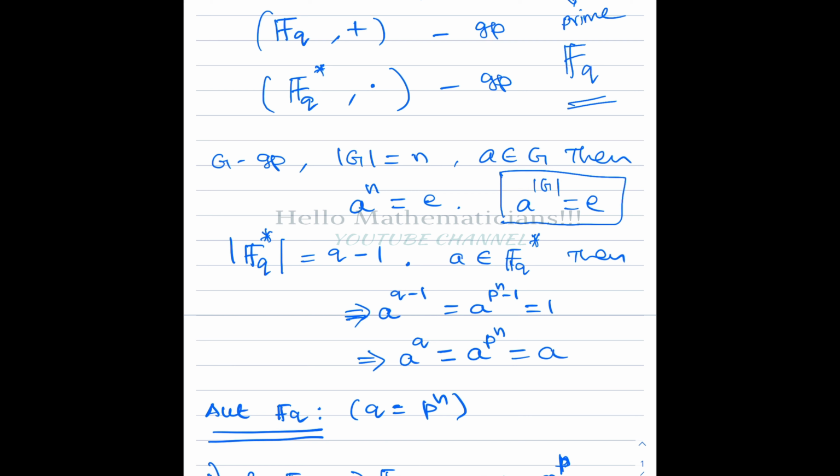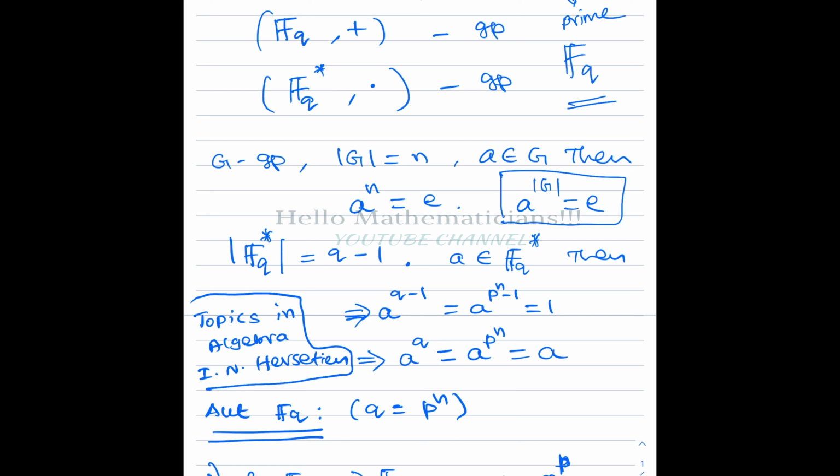All the results that I am stating here without proof can be found in Topics in Algebra by I. N. Herstein, or Contemporary Abstract Algebra by Joseph A. Gallian. These are the books I prefer for abstract algebra.